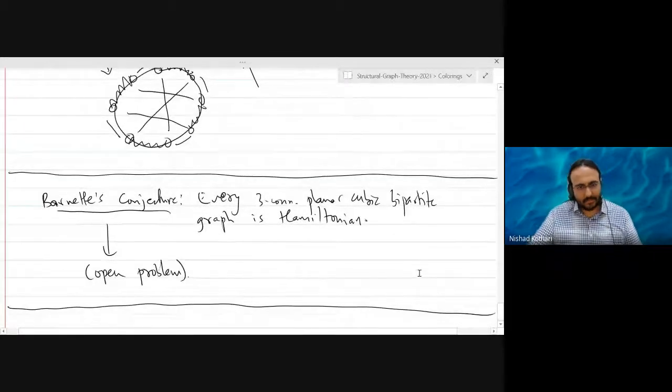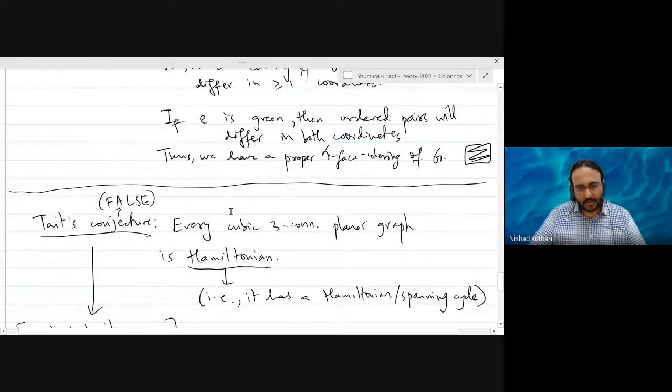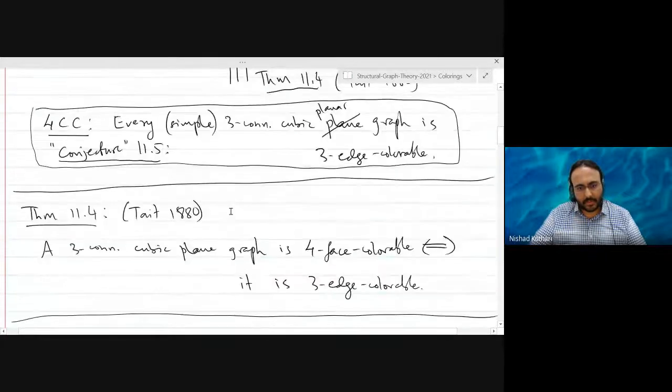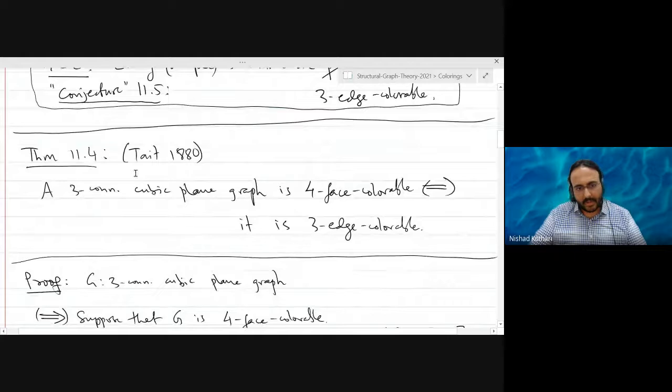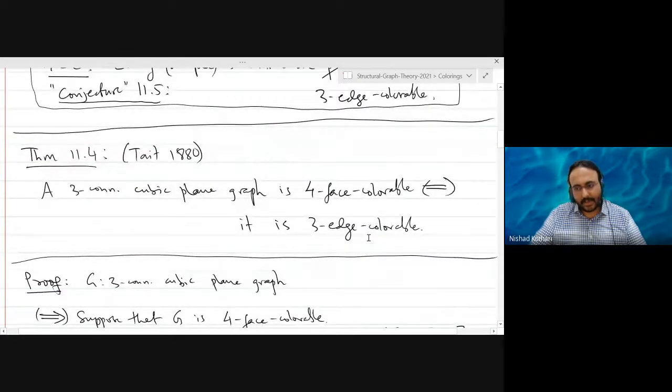Barnette's conjecture. I mentioned this conjecture when we were talking about Tait's conjecture. We proved Tait's theorem, which says that proving the four-color theorem is the same as showing that any three-connected cubic plane graph is three-edge colorable. Tait falsely assumed that all such graphs are Hamiltonian and therefore three-edge colorable, because the complement will be a perfect matching.